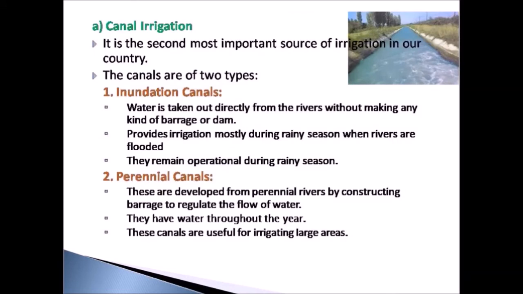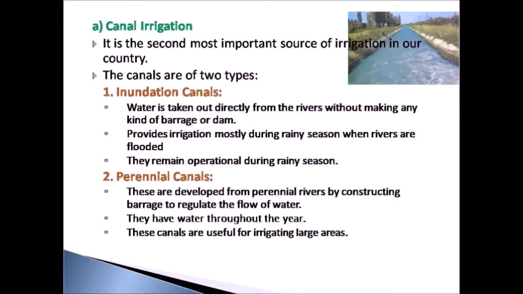Canal irrigation. Canal irrigation is the second most important source of irrigation in our country. A canal is an artificial channel that is constructed to carry water to the fields to perform irrigation. The water is taken to the canals either from the river or reservoirs.